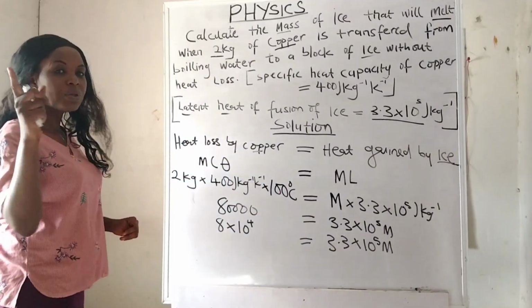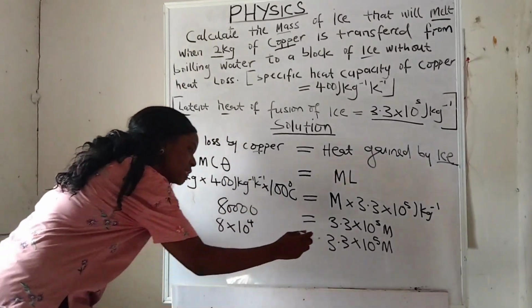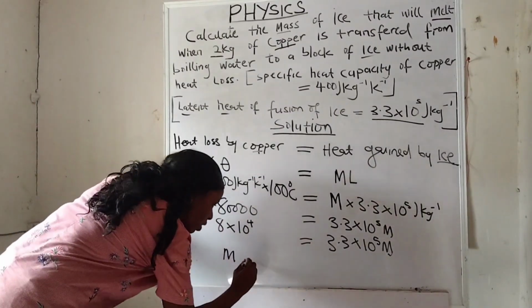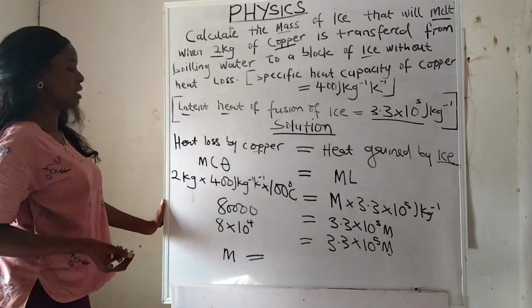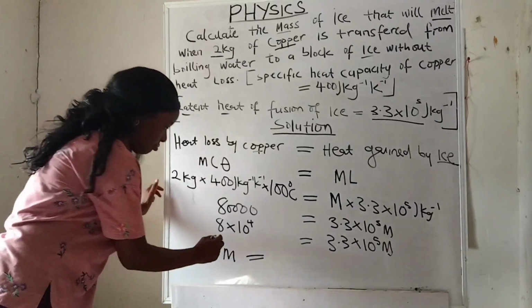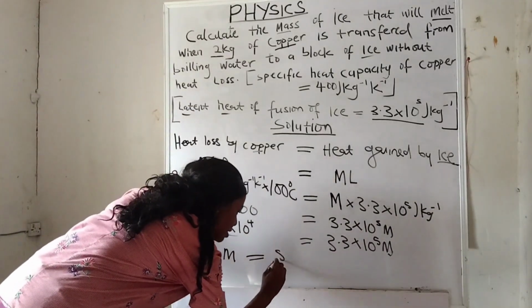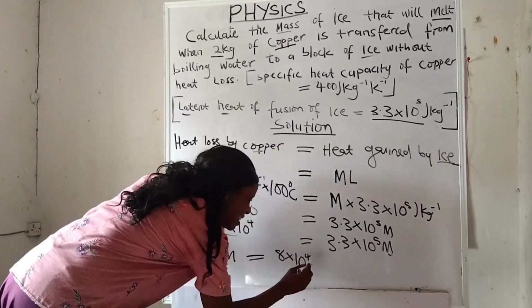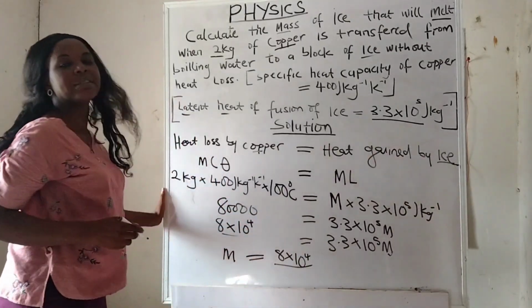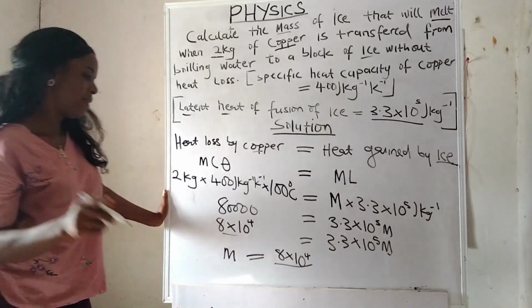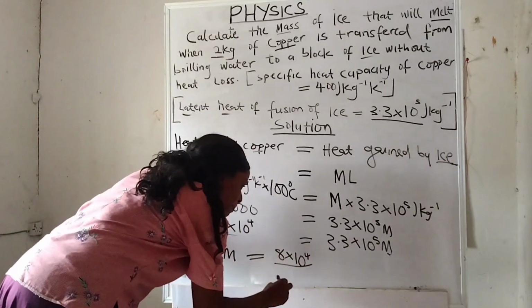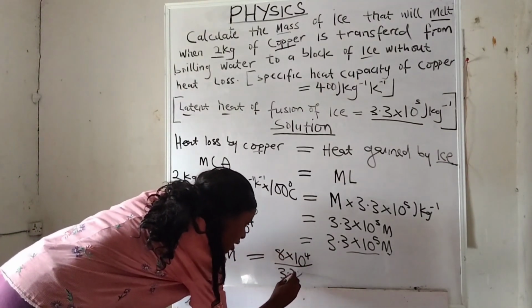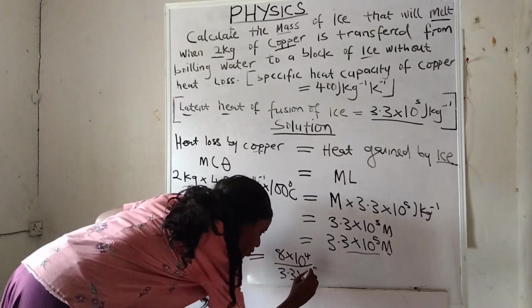So M equals 8 times 10 raised to the power 4 divided by 3.3 times 10 raised to the power 5.